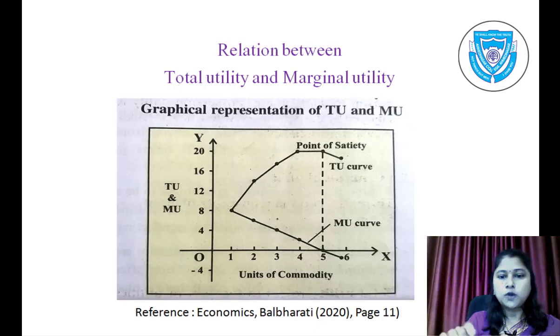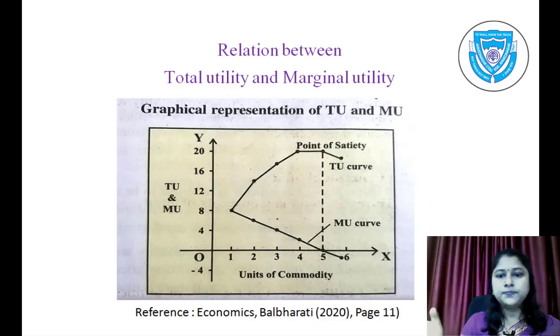So the TU slope is upward and the MU slope is downward. When the total utility is maximum, marginal utility is 0. It indicates the point of satiety, that is called maximum satisfaction. At this point, the total utility curve reaches the highest level and the marginal utility curve touches the x-axis.